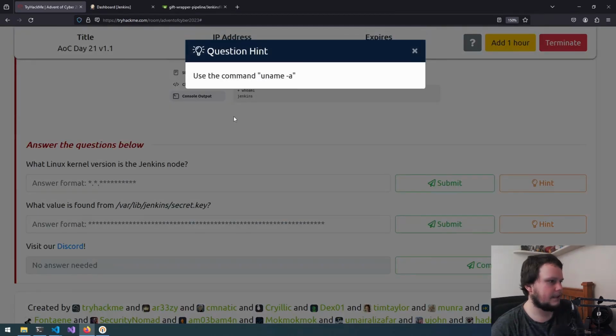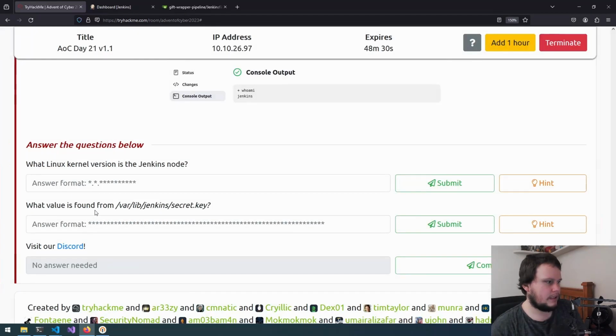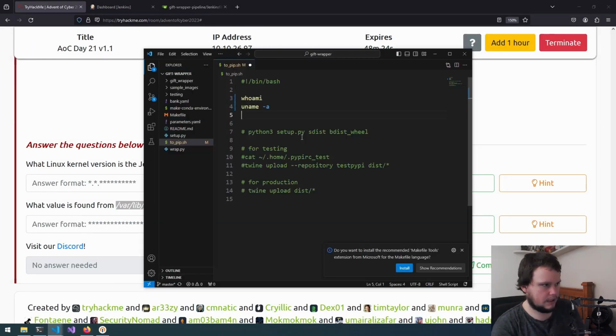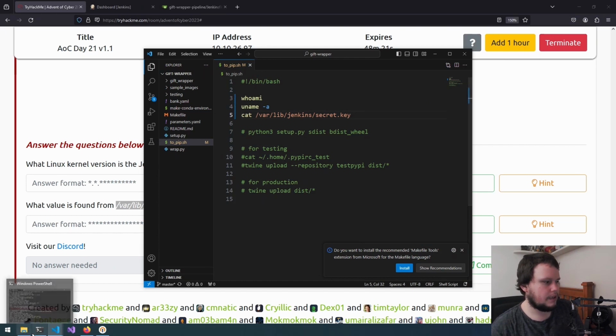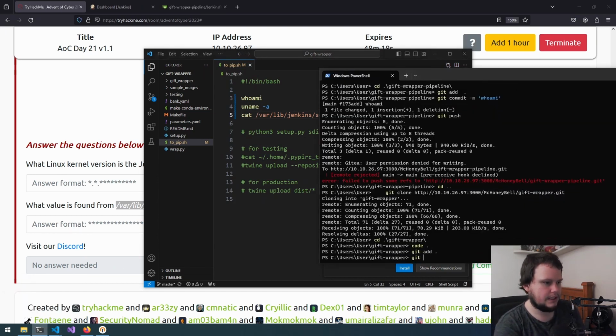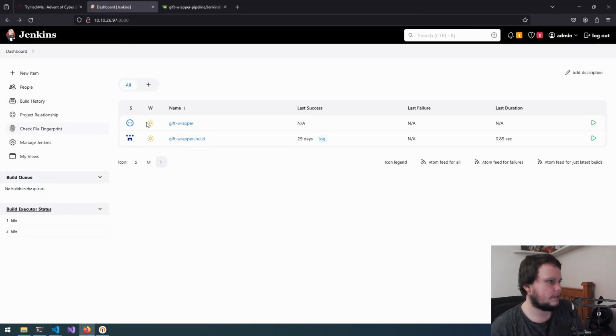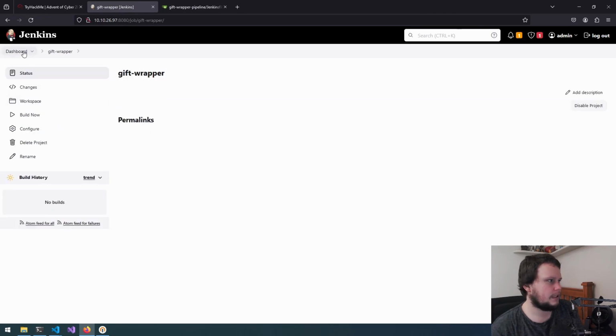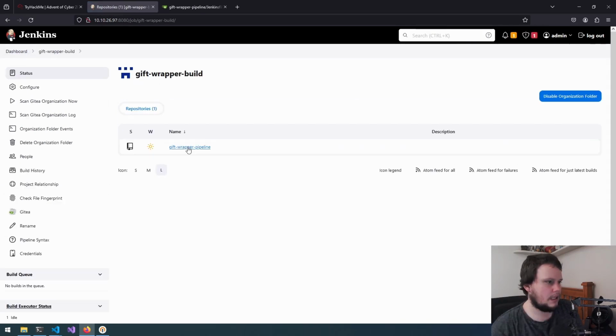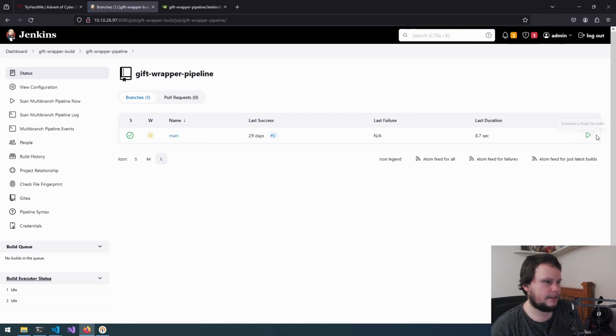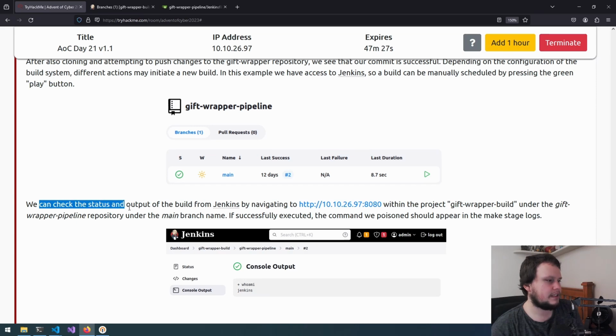So how do we find the Linux kernel? So we do uname -a, and to find the value in here, we will do cat this. So now with this, git add, git commit, do Jenkins. Now I'll push that. Okay, so we've pushed that, and where do we go? So gift wrapper. Actually, no, we need to go back to the gift wrapper build and gift wrapper pipeline. Then I think it says need to run that. So build scheduled. So we can check the status and output of the build from Jenkins by navigating to here.